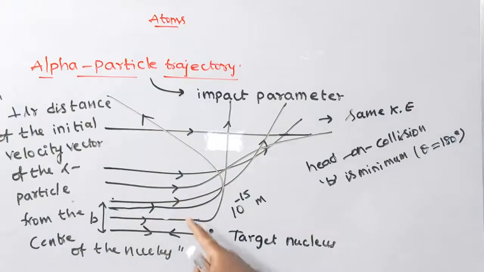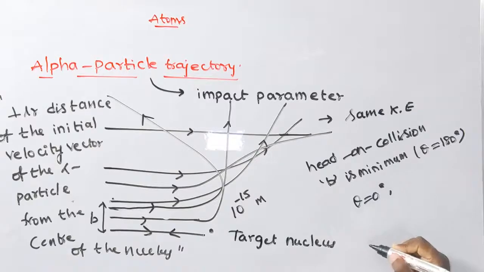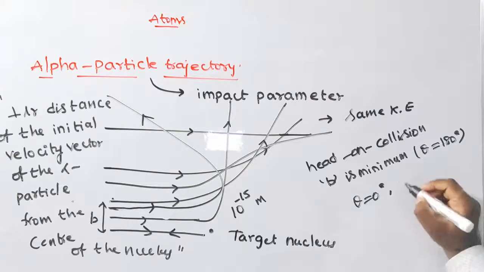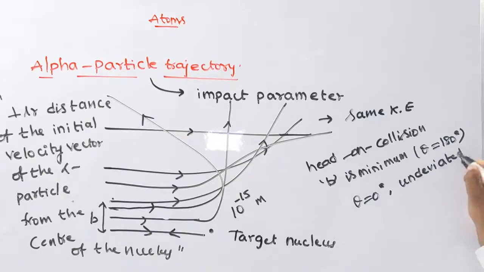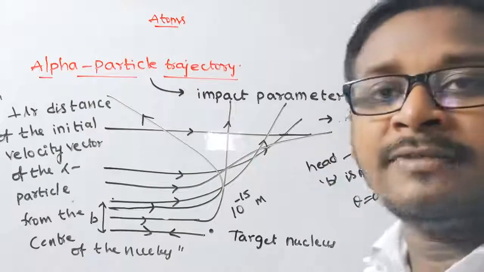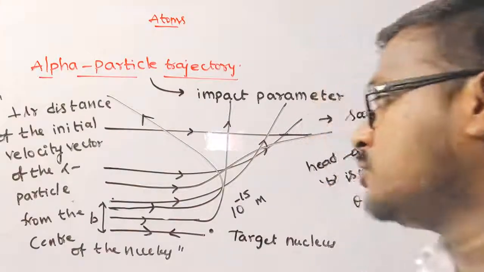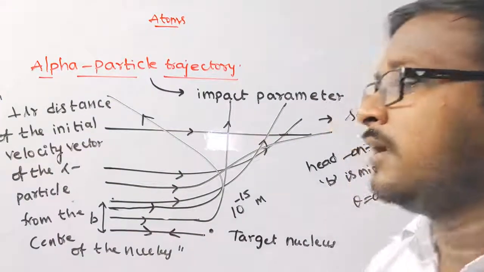For a large impact parameter, the alpha particle goes nearly undeviated and has a small deflection. Theta is equal to 0 degree, undeviated. The alpha scattering angle theta is equal to 0 degree, with only a small deflection.